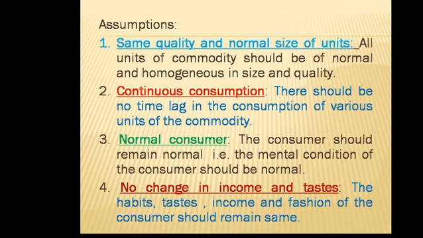The law of diminishing marginal utility is based on some assumptions. These are: number 1, same quality and normal size of units.